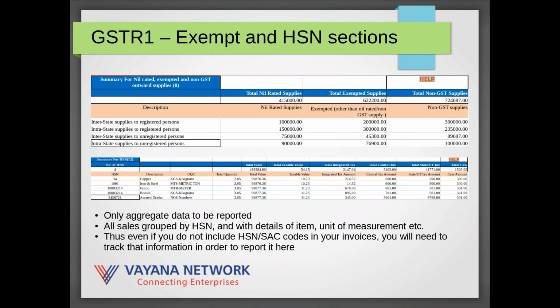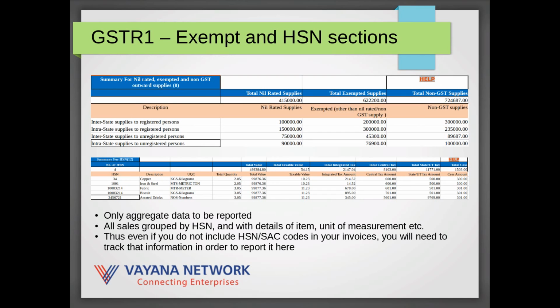So for a business which deals in any of these kinds of supplies, even though it doesn't need to indicate invoice level data for these supplies, it still does need to file a return where it submits the total amount or the aggregate amount of such sales, even though these are not relevant directly for GST computation.